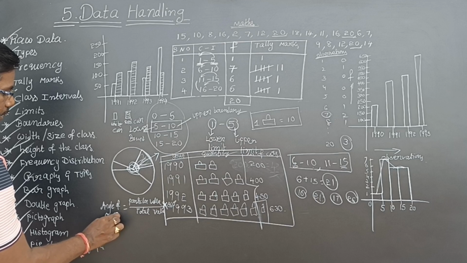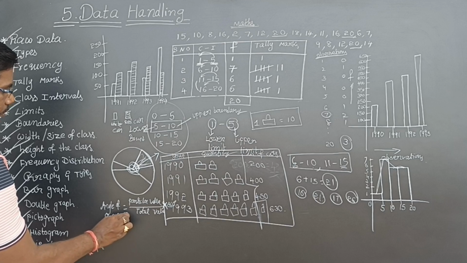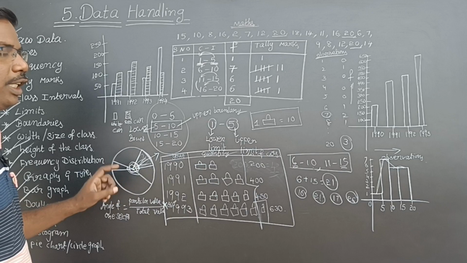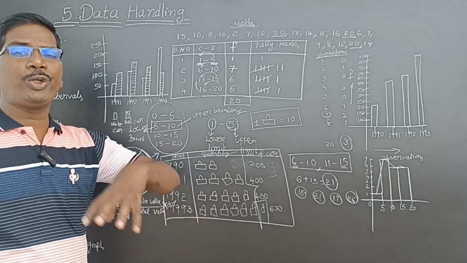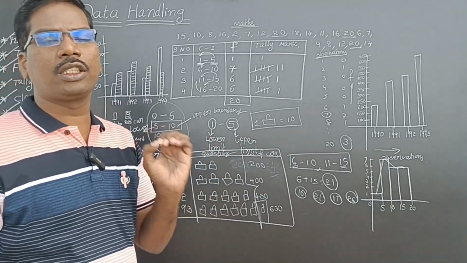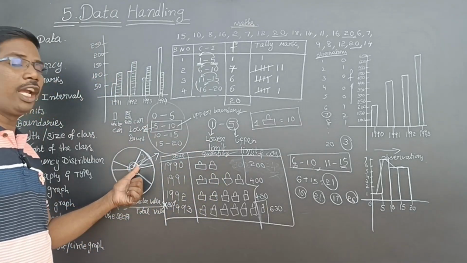So if you want any sector, that particular value by total value into 360 degrees gives that sector's angle.